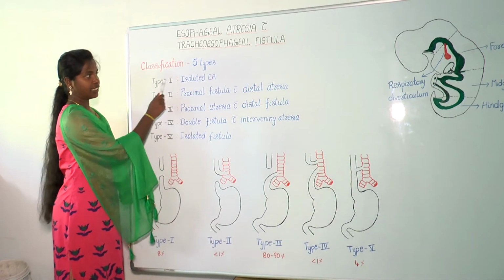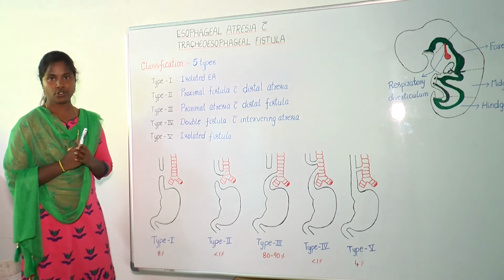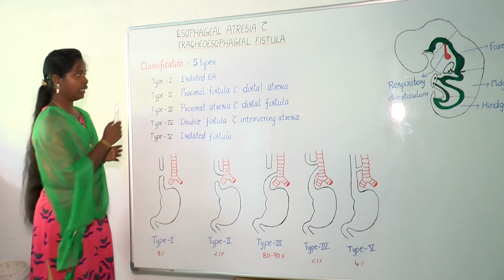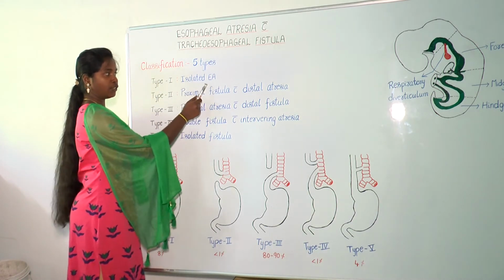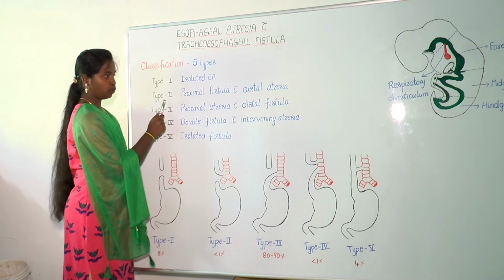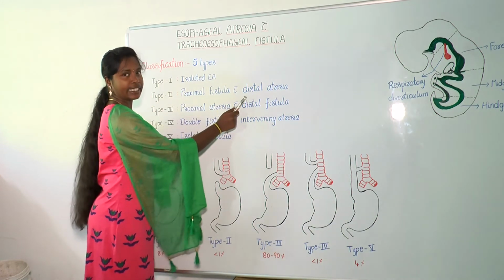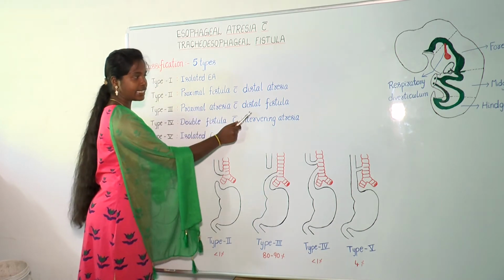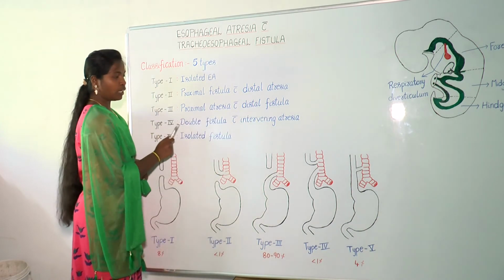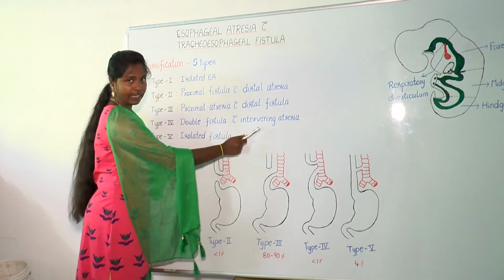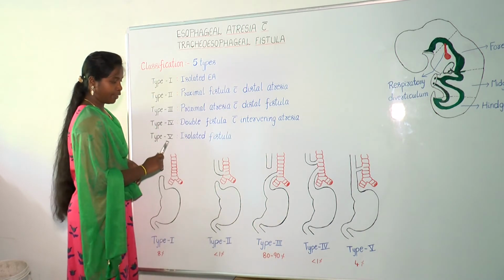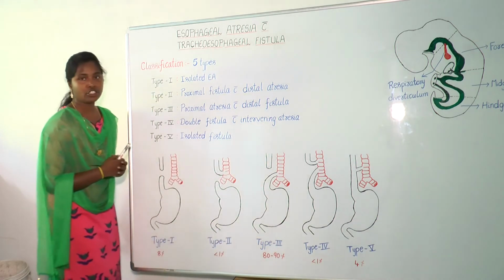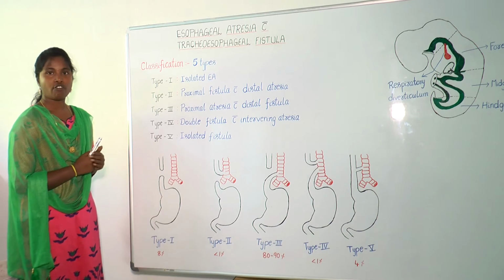Going to the classification, there are 5 types of esophageal atresia with tracheoesophageal fistula. Those include type 1, isolated esophageal atresia; type 2, proximal fistula with distal atresia; type 3, proximal atresia with distal fistula; type 4, double fistula with intervening atresia; and type 5, isolated fistula. These are the pictures illustrating the types. Let's figure them out one by one.